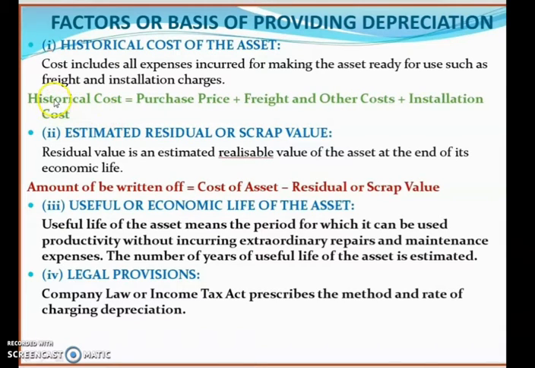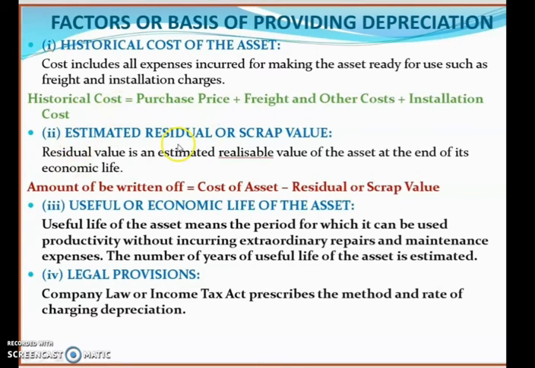For example, here you can see, to calculate the actual historical cost of that asset, we have a formula: purchase price, that is, the price of that asset, plus freight and other costs. Freight means the transportation and other expenses included in the price of the product, plus installation cost, that is, the cost we have to incur for installing or getting the service of the service provider. So these three costs are added together to get the historical cost. That is the first factor.